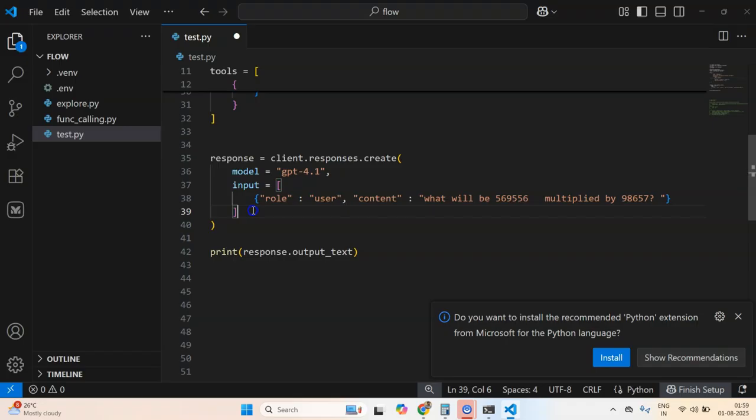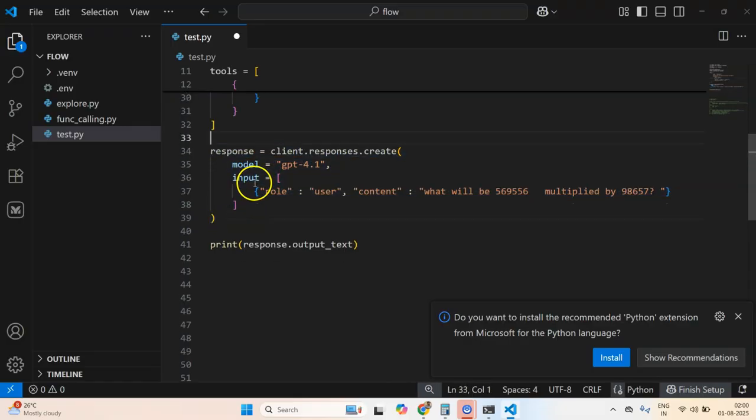Now let me explain something. When you call this response without passing any tools, it will always try to generate some text no matter what. I hope you understand this point. When you don't specify the tools, it will always generate. Let me copy this and cut it. Maybe I'll paste it again.